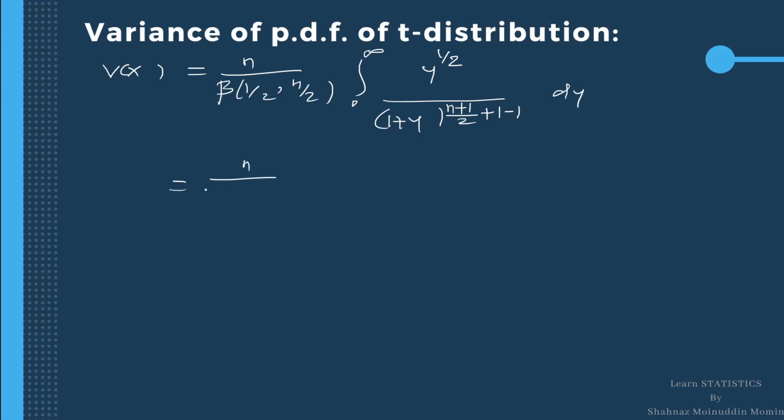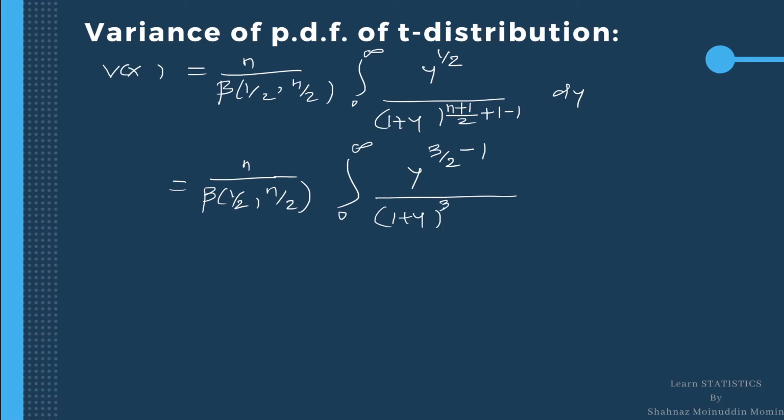After simplifying the denominator, and rearranging the power in the numerator, this 1/2 can be written as 3 by 2 minus 1, divided by 1 plus y raised to 3 by 2. This half plus 1 is 3 by 2 plus n upon 2 minus 1 dy. Let me call it equation 3.